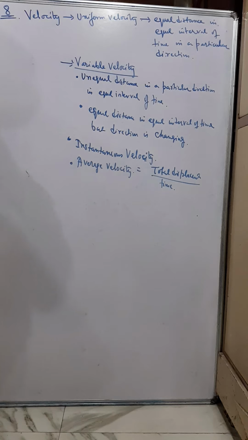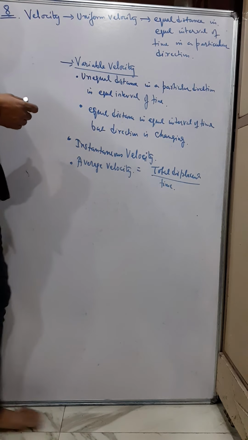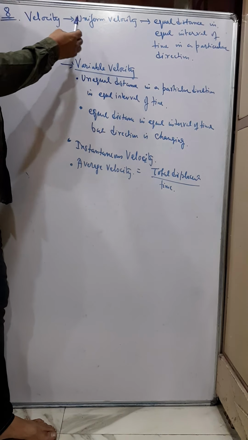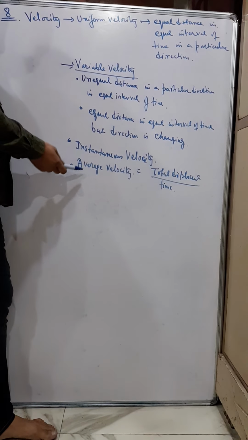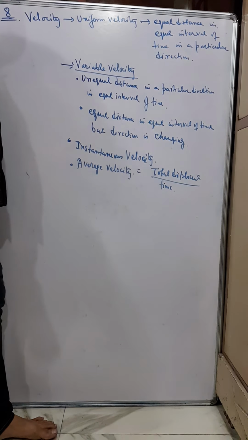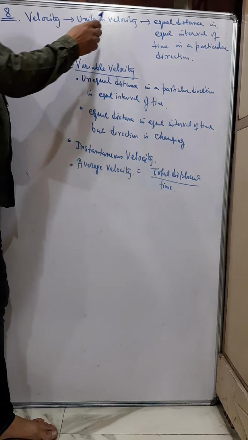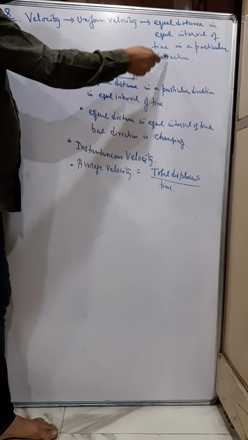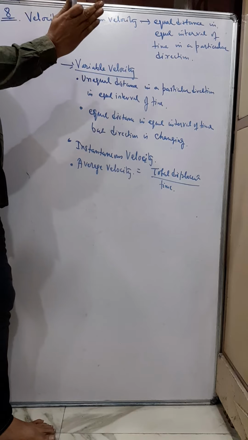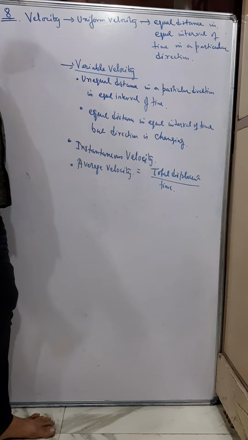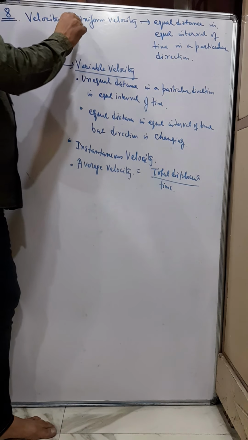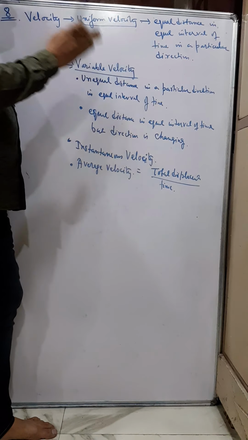Okay, now velocity. Types of velocity. Here also we have uniform velocity, variable velocity, instantaneous velocity and average velocity. Now as you know, velocity has both magnitude and direction. The direction has to be specific, it's a vector quantity. So uniform velocity means both magnitude and direction are constant.